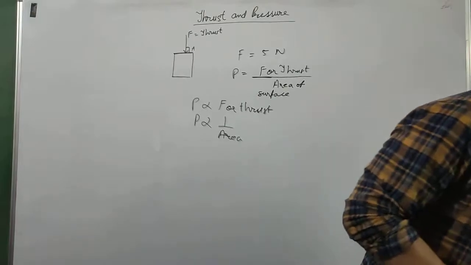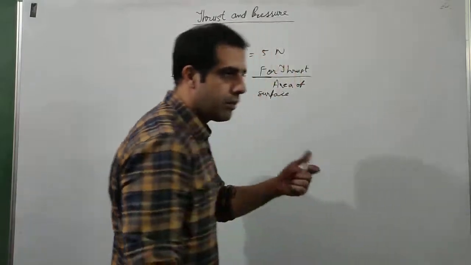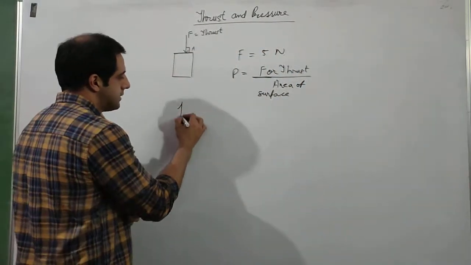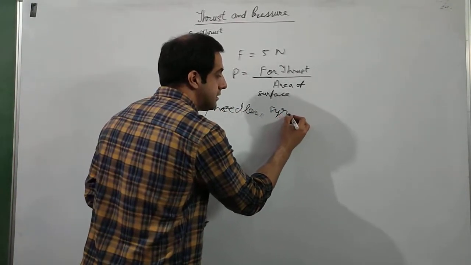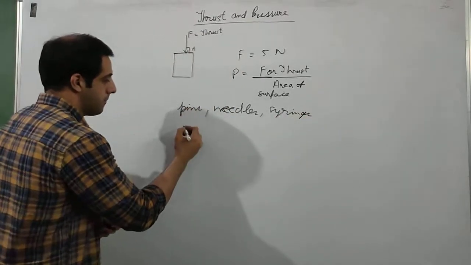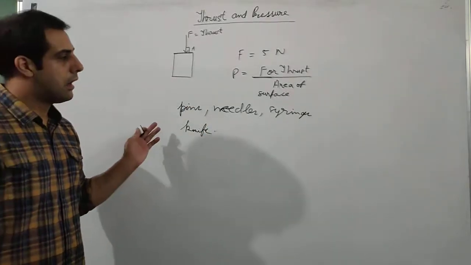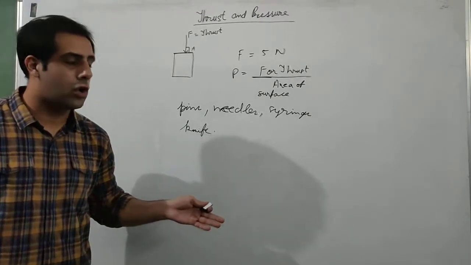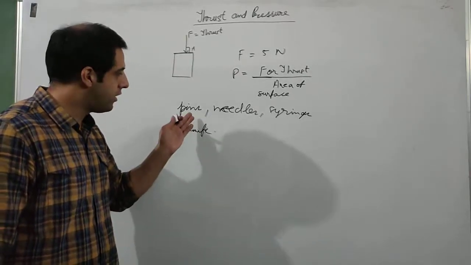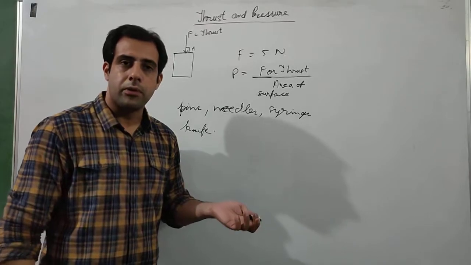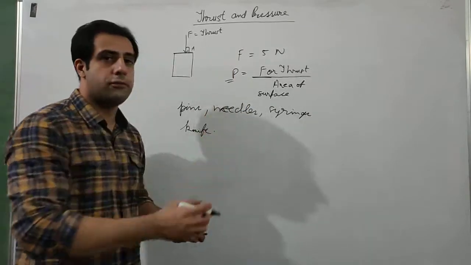Okay, so this particular quality of pressure is also applied in our daily life. For example, pins, needles, syringes in injections, knives. Why are these particular objects always with sharp edges? Why do we need a knife which is sharp? Why do we need pins, needles and syringes to be sharp? Why is it needed? There is a physical concept behind this, and this concept is because of pressure.